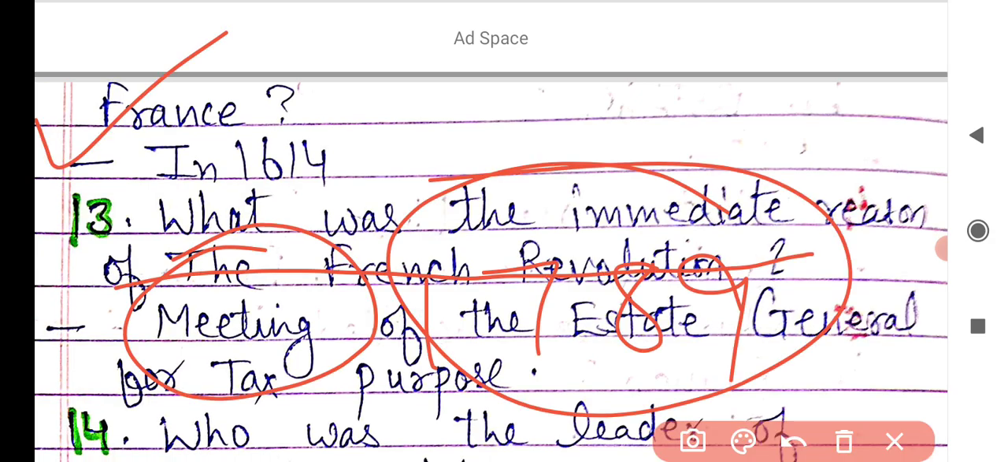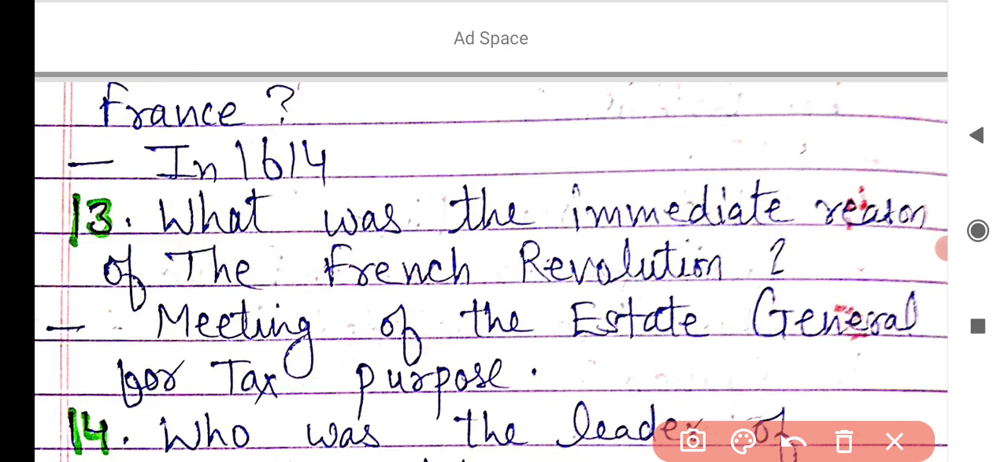And next is, what was the immediate reason of the French Revolution? It's very important, and you learned in the lesson that the major reason was the meeting of the Estates General for tax purposes, for increasing taxes.